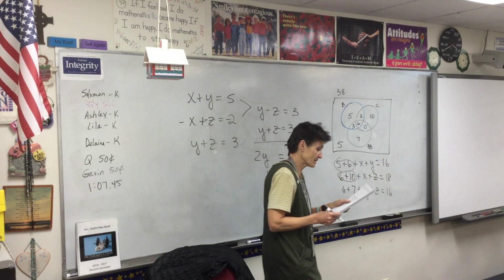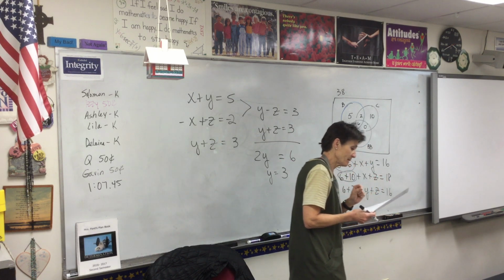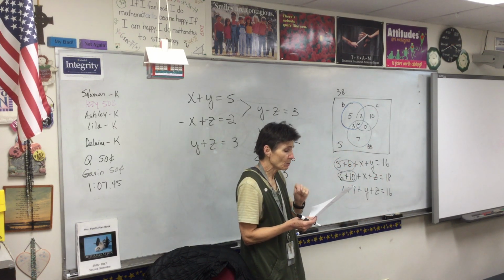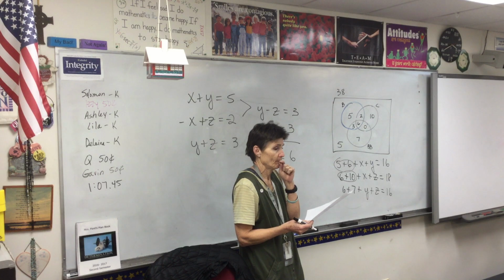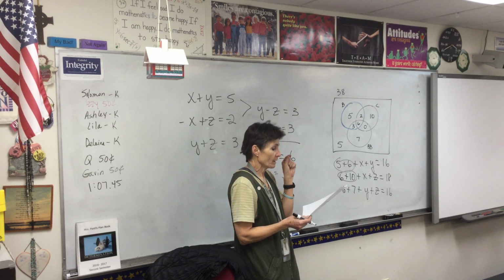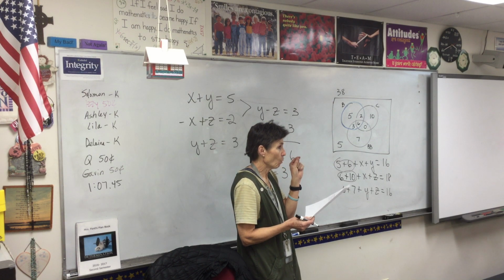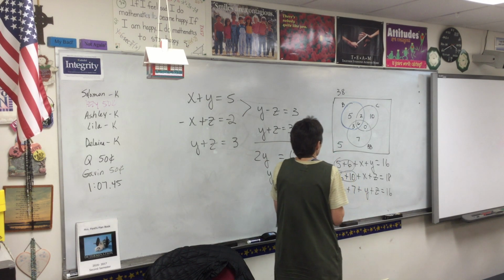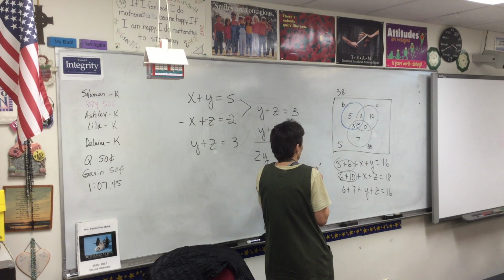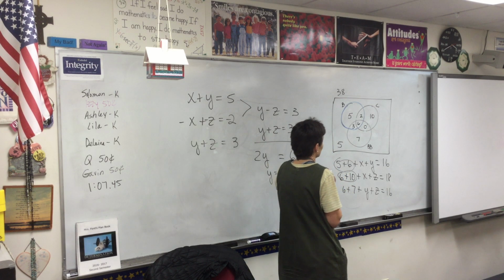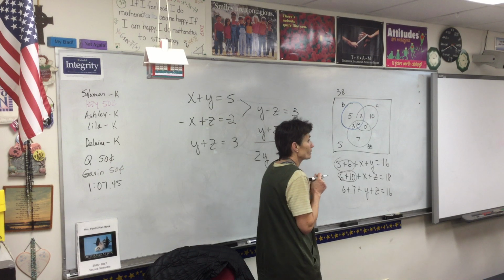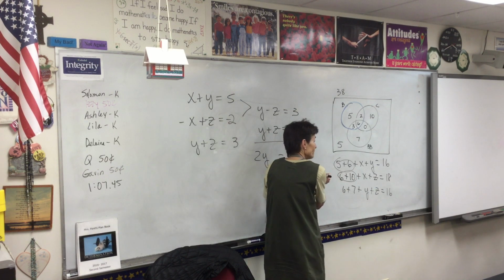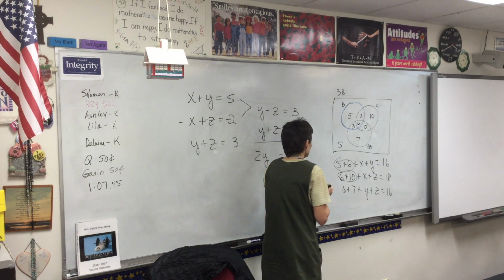If one student is selected, what's the probability that he will love only one kind of treat? So we're going to pick one kid, and he loves only one kind of treat. What's my denominator going to be? 38. 38, okay.